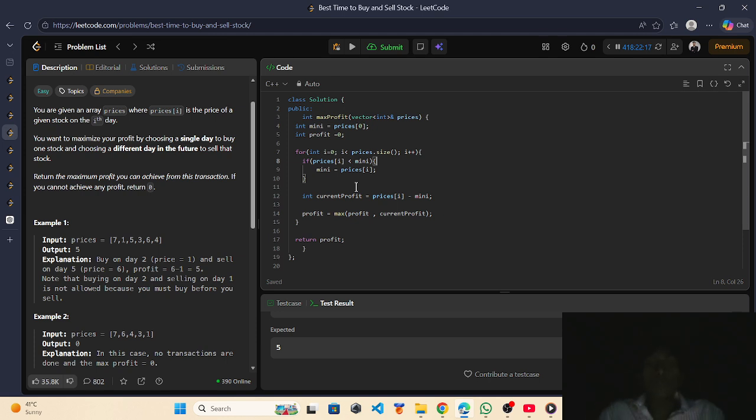Then we declare current profit while running the loop, which will be prices[i] minus mini. Max profit is updated when the current profit increases. After completing the loop, we return profit.